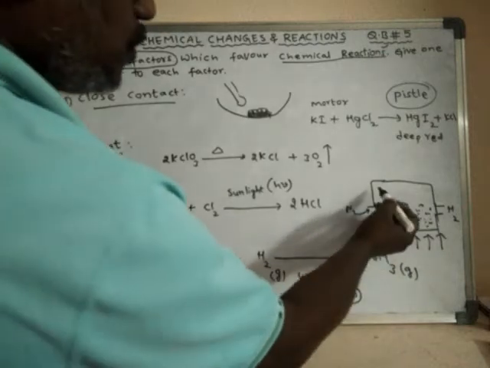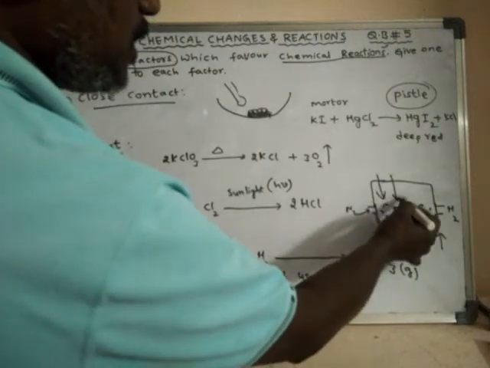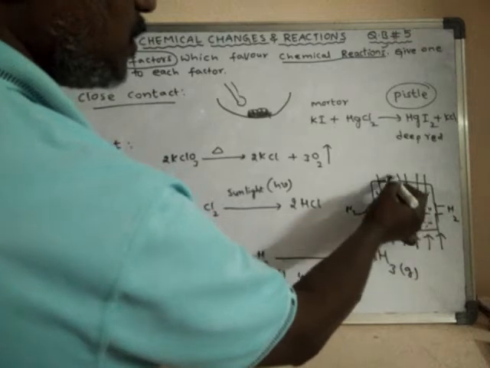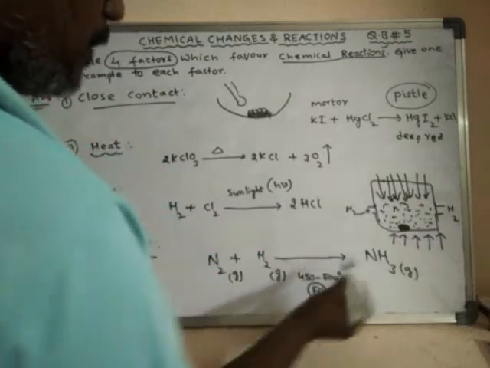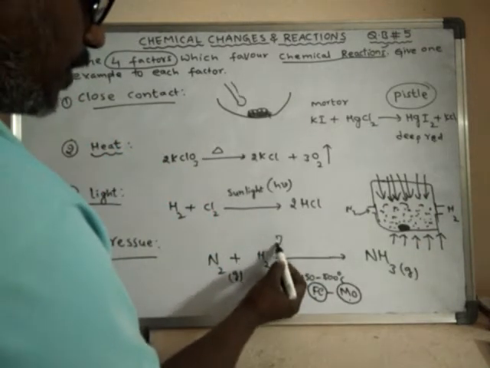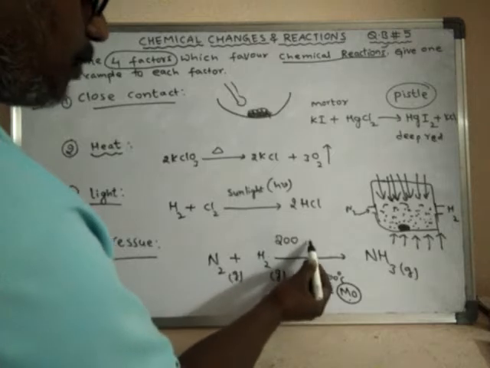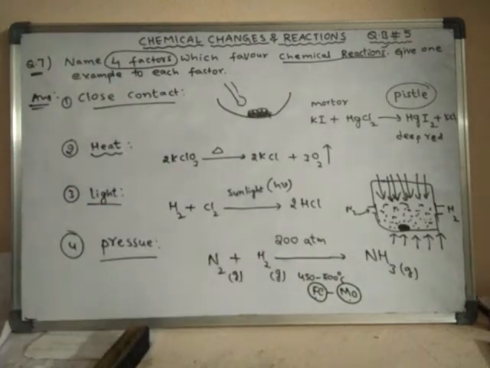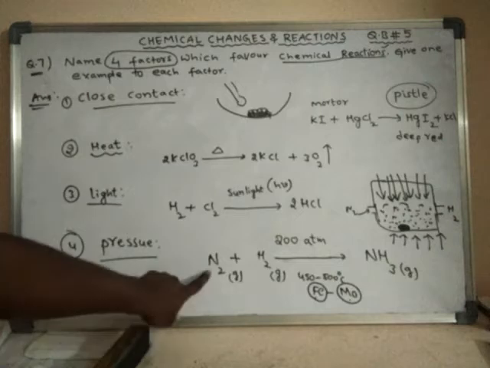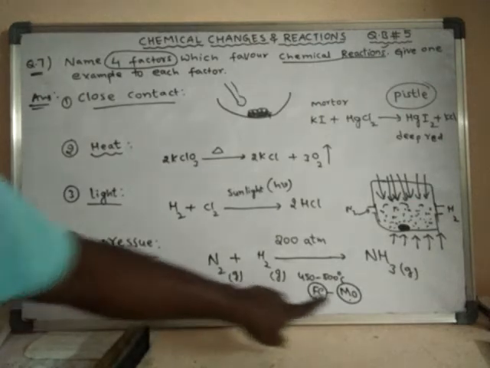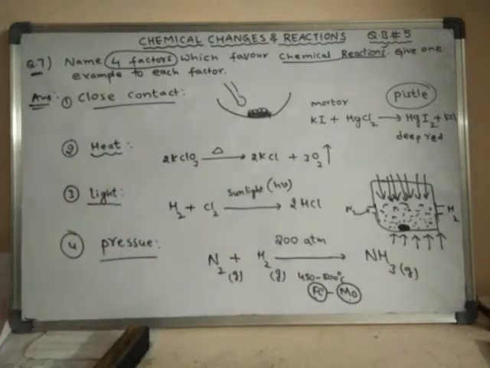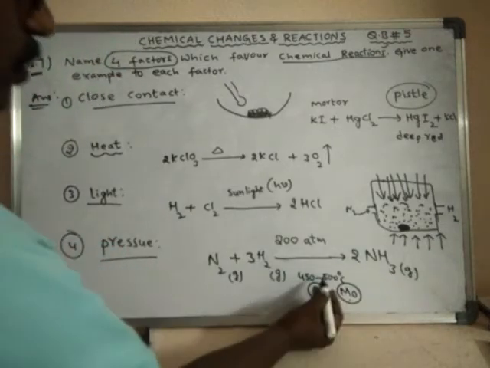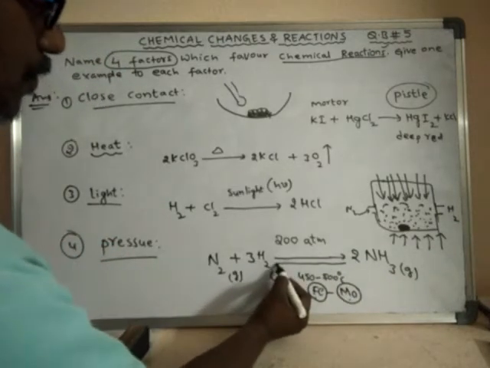So now what do we have to do? We have to create pressure inside. We have to apply very high pressure, nearly 200 atmospheres. Unless this much pressure is provided, these two reactants do not react with each other to form ammonia gas. N2 plus 3H2 gives rise to 2NH3. So this is a reversible reaction.